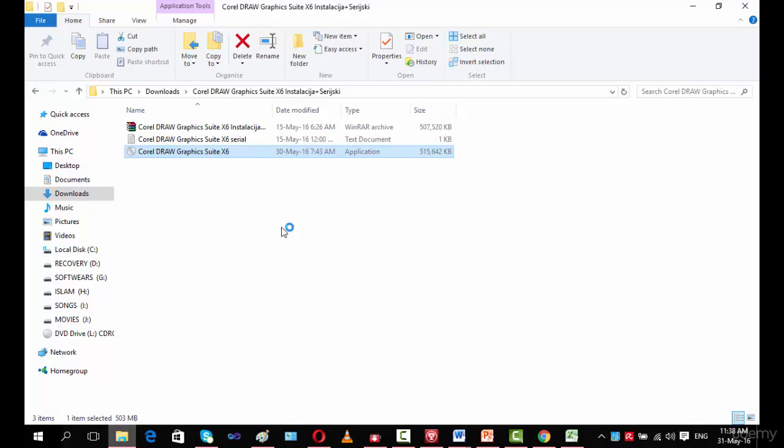Now this is the installation, how you will install Corel Draw graphics on your laptop step by step. This is the training. I am waiting for this to run.